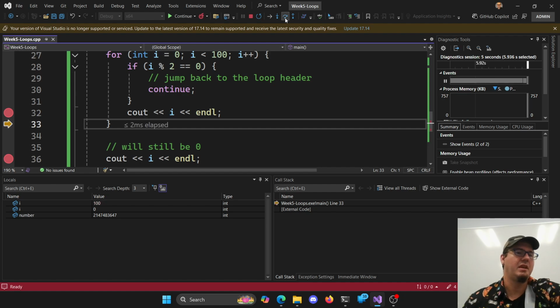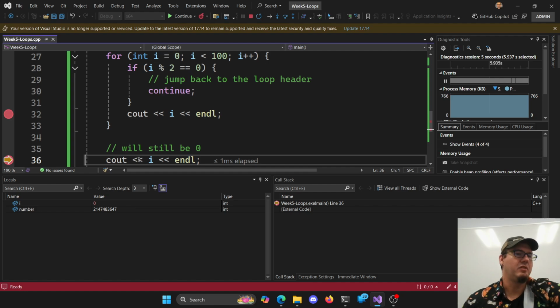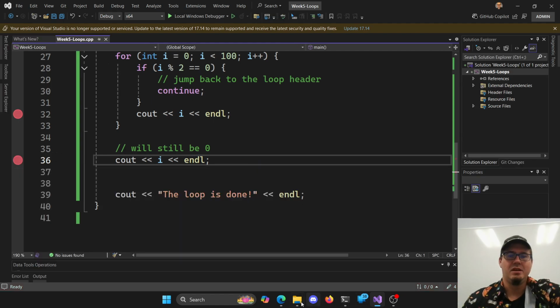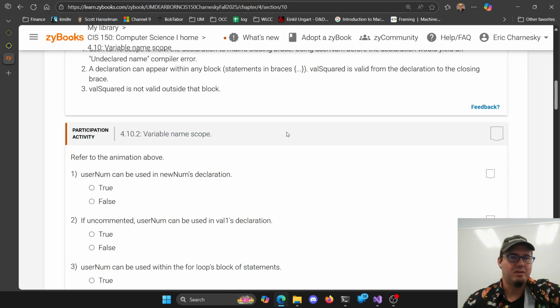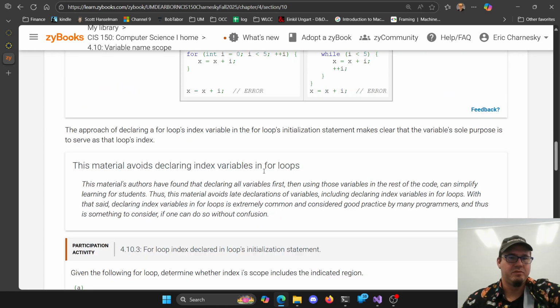But you can see both of them, and then I continue on, and then back to my loop. Loop stops. And so when it goes out of scope, it's no longer visible as a local variable here, because it's not accessible anymore. So it's not going to show me what the value is. So use the debugger. That's fantastic here. Yeah, for loops.